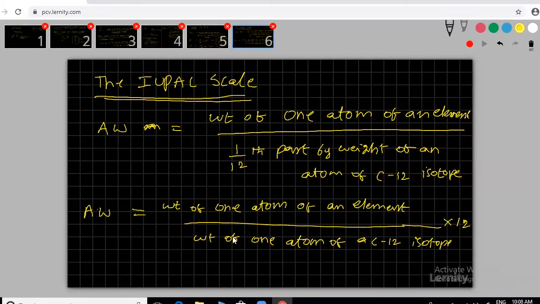Clear? You noted it down? This is the thing. Now if I need, anyway the 12 is going to be cancelled, and again we are going to substitute.